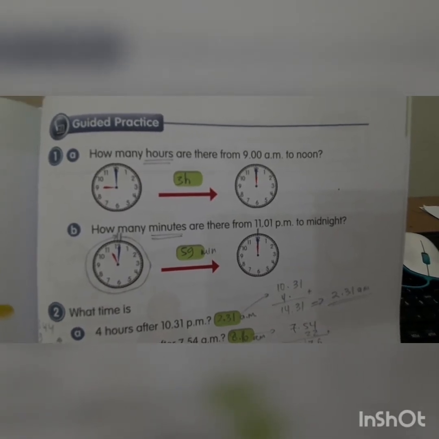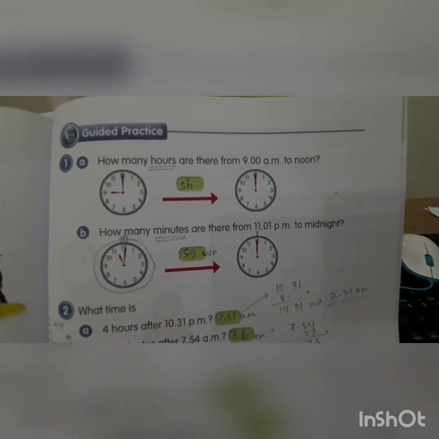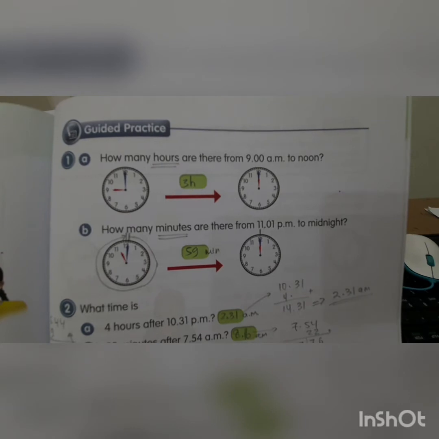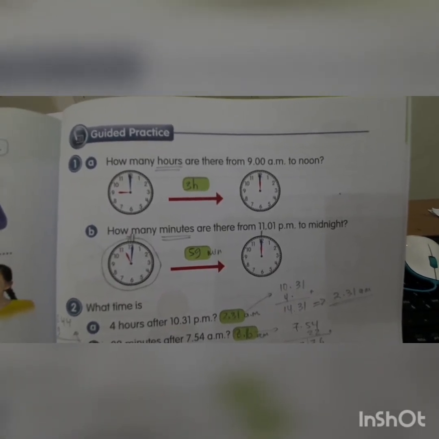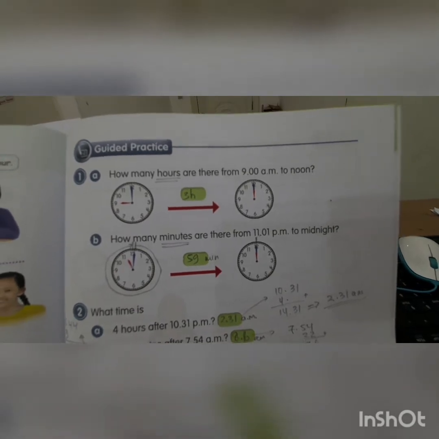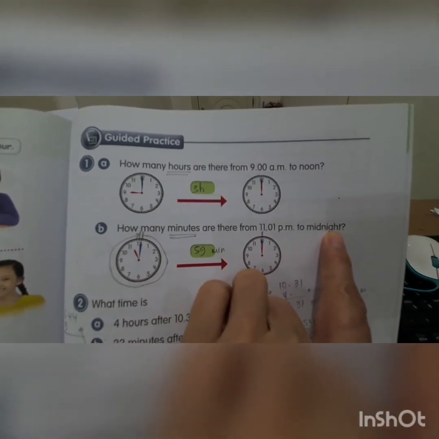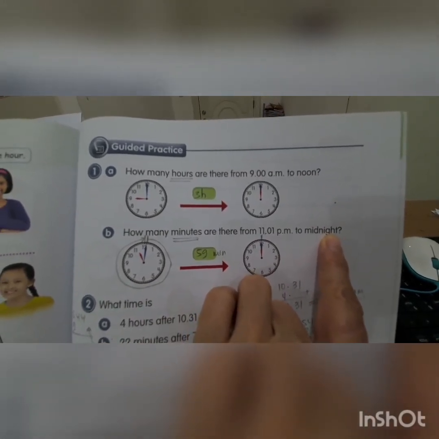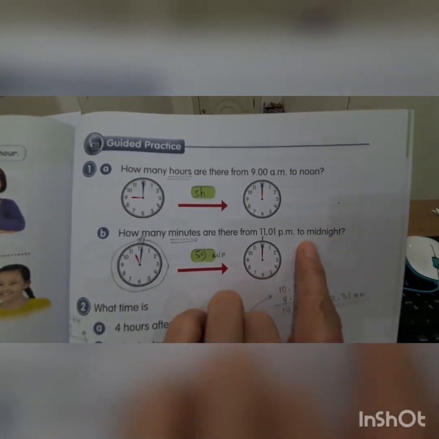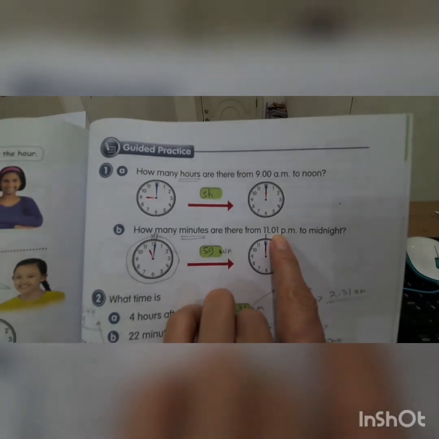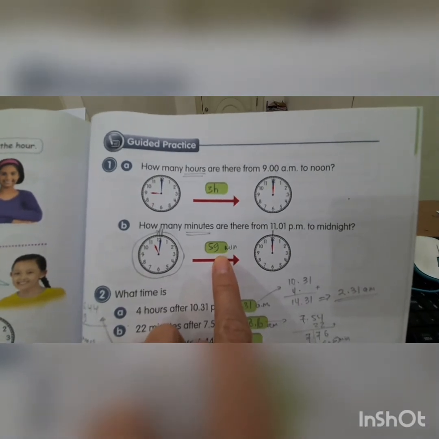Midnight it means 12 a.m. Kalau tengah malam berarti midnight 12 a.m. And then because of already 1 minute past 11, this one 1 minute past 11 to 12 means 1 hour equal to 60 minutes. 60 minutes minus 1 minute equal to 59 minutes. So the answer is 59 minutes.